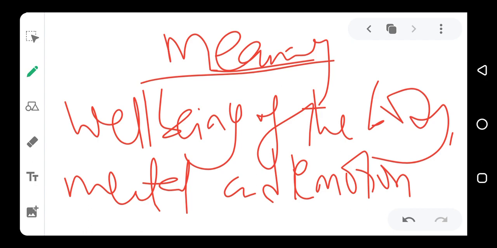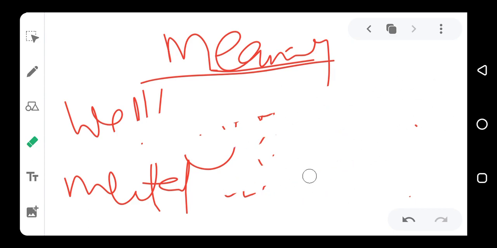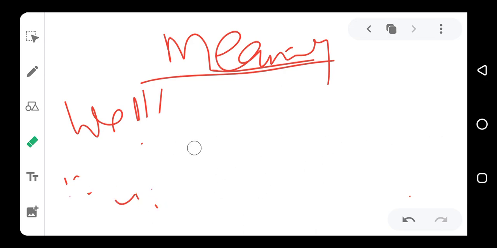Or we also say that health means the absence of diseases in our body. So these are different ways we can talk about health. Now, disease, on the other hand, means the abnormal states of the body. When our body is not in the right state, we say that we have disease.